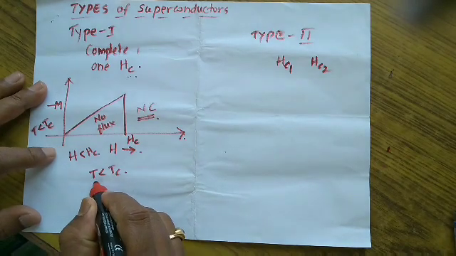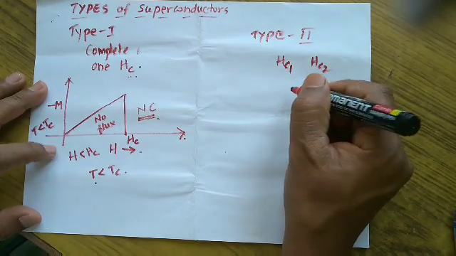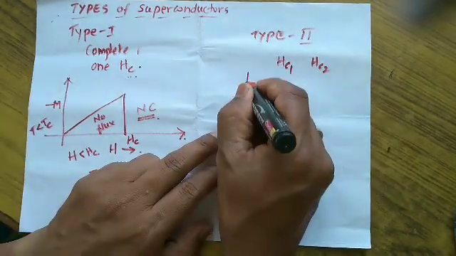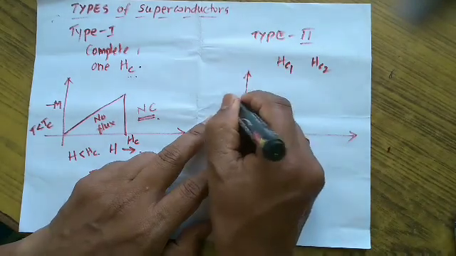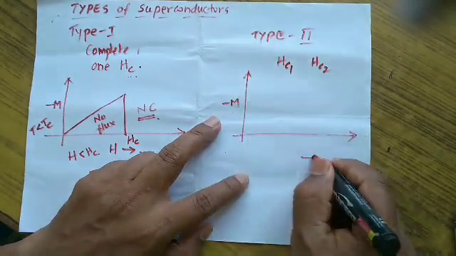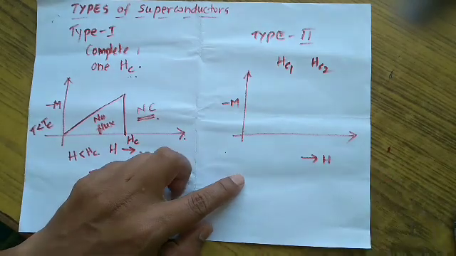And in the case of type 2 superconductors, the variation is a little different. Let us say this is minus m and this is H, the applied magnetic field.